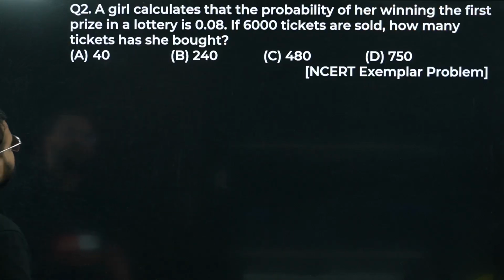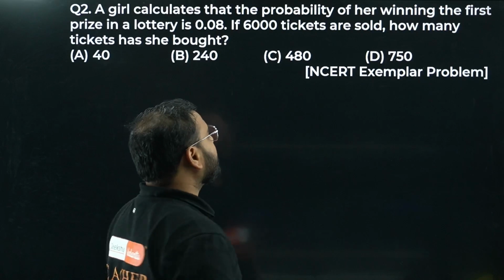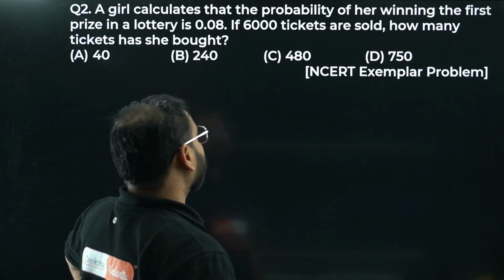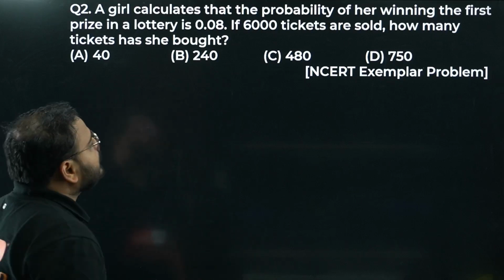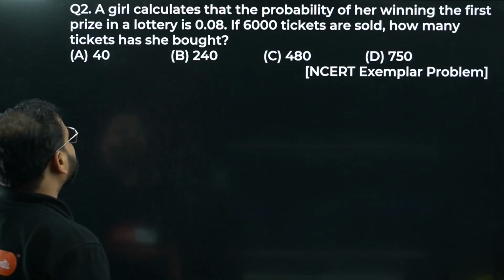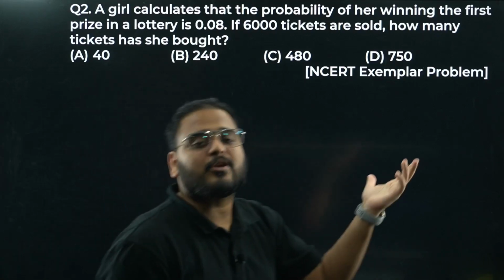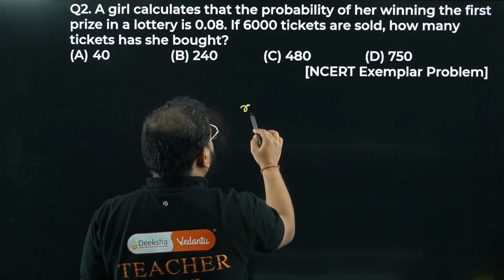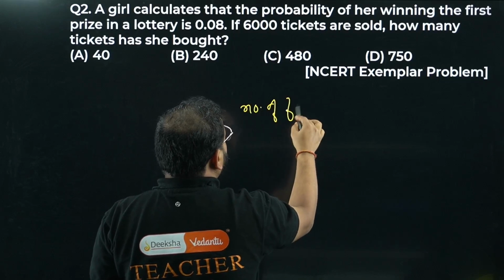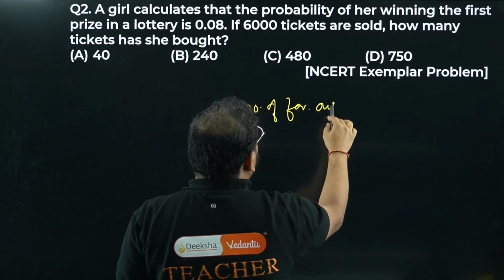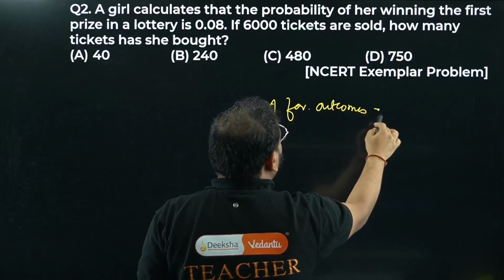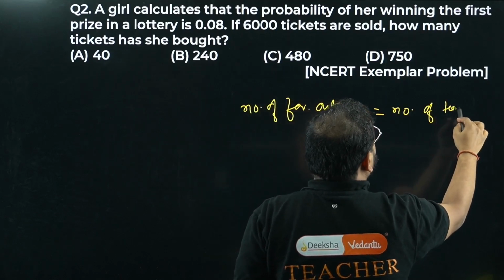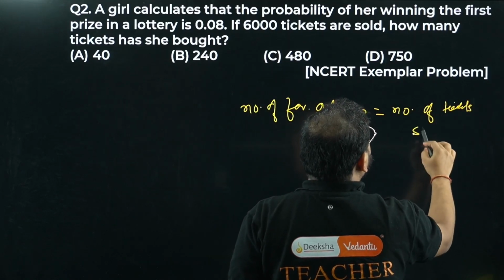A girl calculates that the probability of her winning the first prize in the lottery is 0.08. If 6,000 tickets are sold, how many tickets has she bought? Whatever tickets she has bought, that's going to be the number of favorable outcomes. Number of favorable outcomes are nothing but the number of tickets she bought. Yes or no?